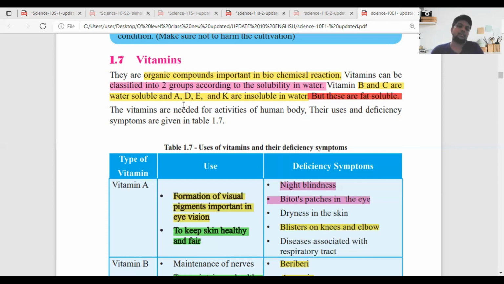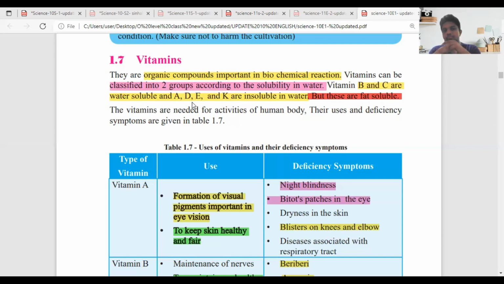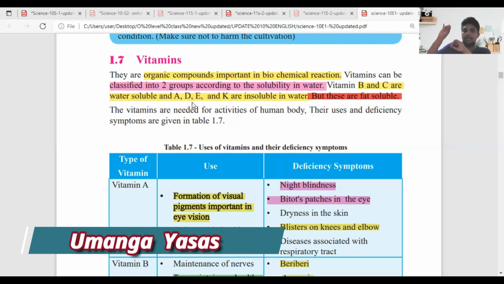Before going for the table, first of all we have to understand what this is. When we consider organic compounds, vitamins are also in the category of organic compounds. We mainly divide compounds into two parts: organic and inorganic. At the initial stages we learned about the organic compounds. What are they? Carbohydrate, protein, lipid and nucleic acids. They are the main four organic compounds.